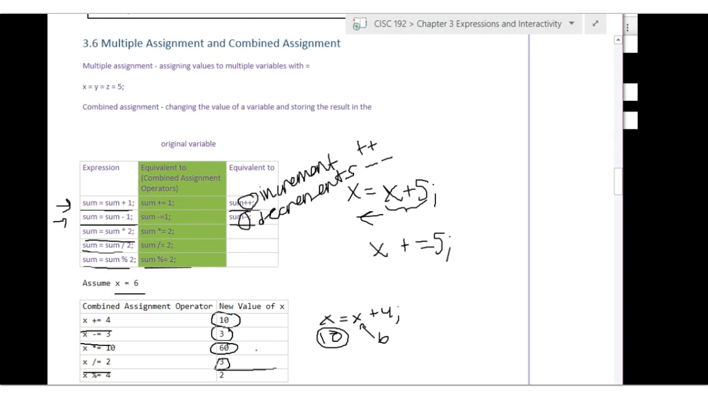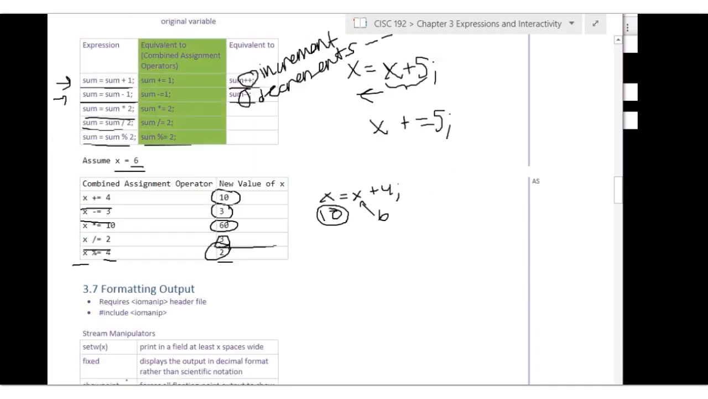X modulus equals 4 if x is 6. What will the new value of x be? It'll be 2. The remainder. So the remainder when you divide 6 by 4 is 2. Yeah, so that 2 will get stored into x. Perfect. So it's the remainder.